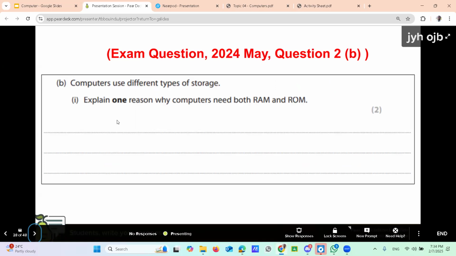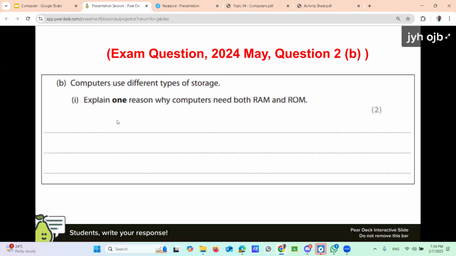Now the question that I showed earlier in the activity sheet is also available here in the presentation. Now write down the answer. The separate space available in the computer. You can give that in the answer.